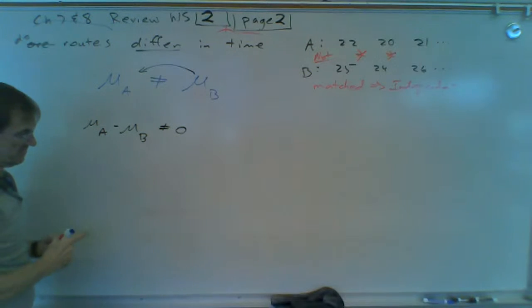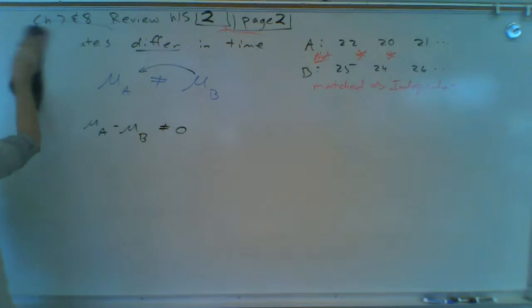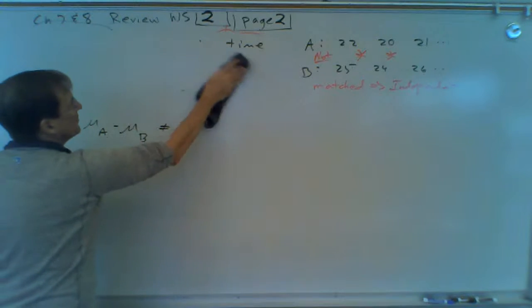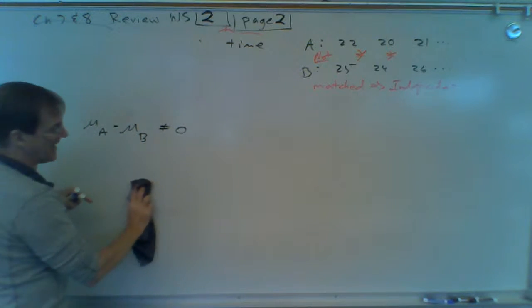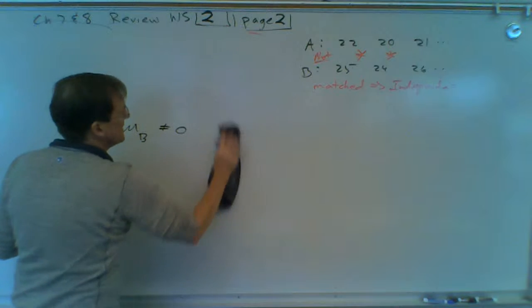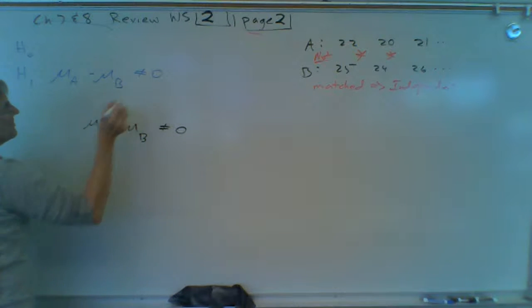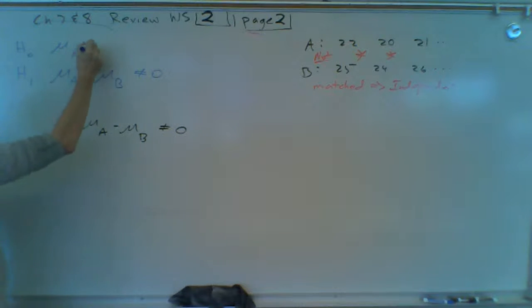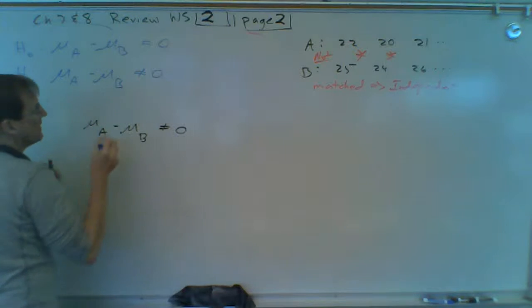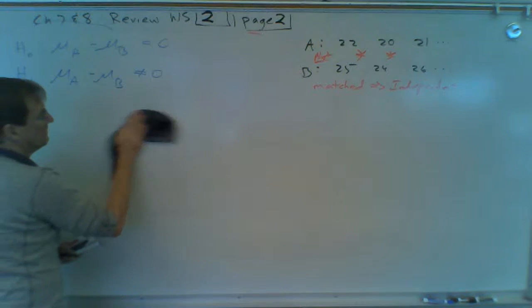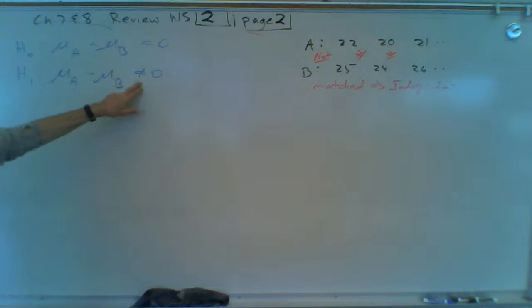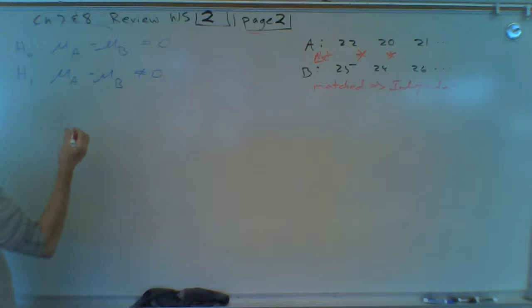0. And of course, that's a hypothesis, and it's going to be the alternate hypothesis because it does not have an equals in it. It's got a not equal. So this is going to be the null, and the alternate is going to be mu A minus mu B is not equal to 0. The null has to be mu A minus mu B is equal to 0. And of course, not equal to 0 means we're going to have a two-tailed test.